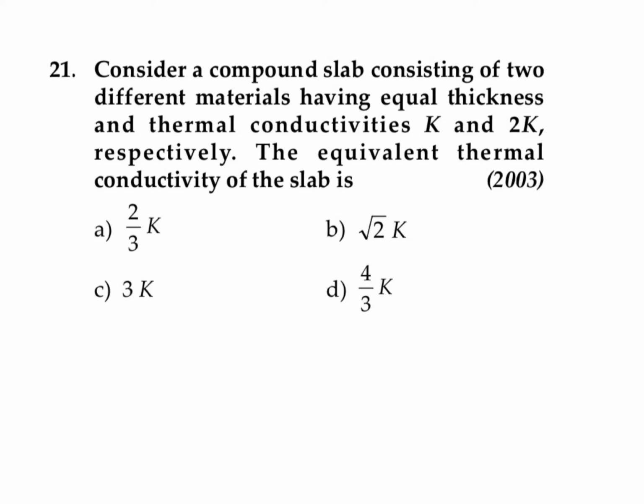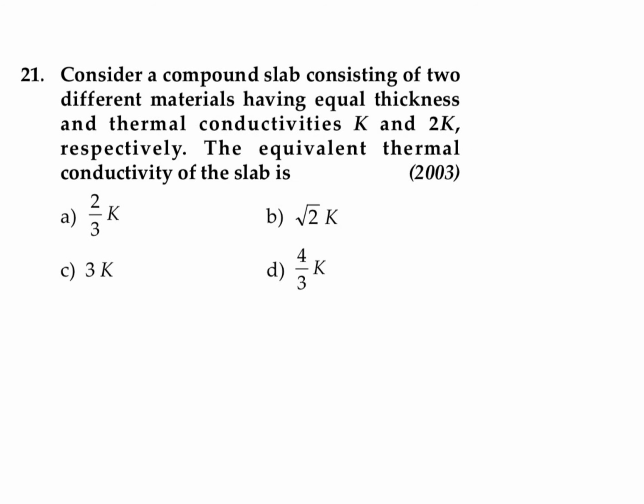And this question is given that consider a compound slab consists of two different materials having equal thickness and thermal conductivities K and 2K respectively. The equivalent thermal conductivity of slab is. So over here, exactly in question they are not mentioned. It is in series or in parallel. So we can take it as they are in series.